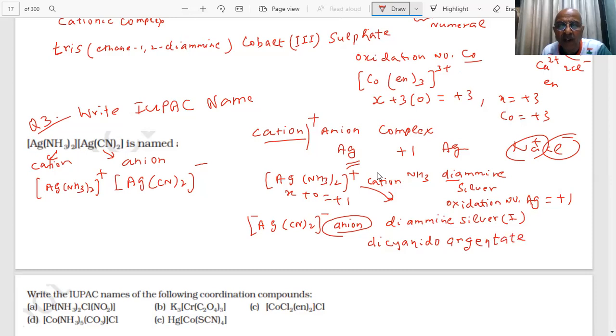What is the oxidation number of silver here, students? How will you calculate the oxidation number? Same way. Take it X. What is the oxidation number of CN? CN is an ionic ligand. X plus 2 into minus 1, minus 1 for each, equal to minus 1. Then what is X?